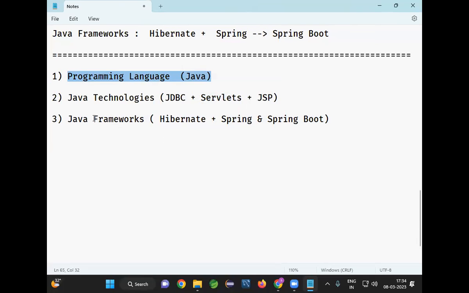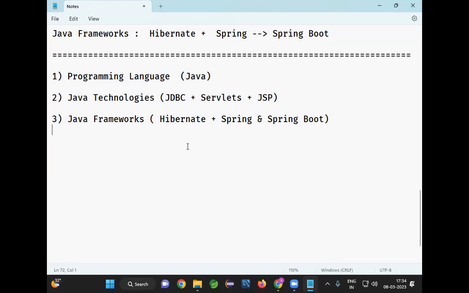Whatever we are using in the framework, everything is Java language only. Java syntaxes will be available. Collections will be available. Multi-threading will be available. OOPs will be available. Exception handling will be available. IO streams will be available. Java 8 features, Java 11 features. All these things we are going to use as part of project development.